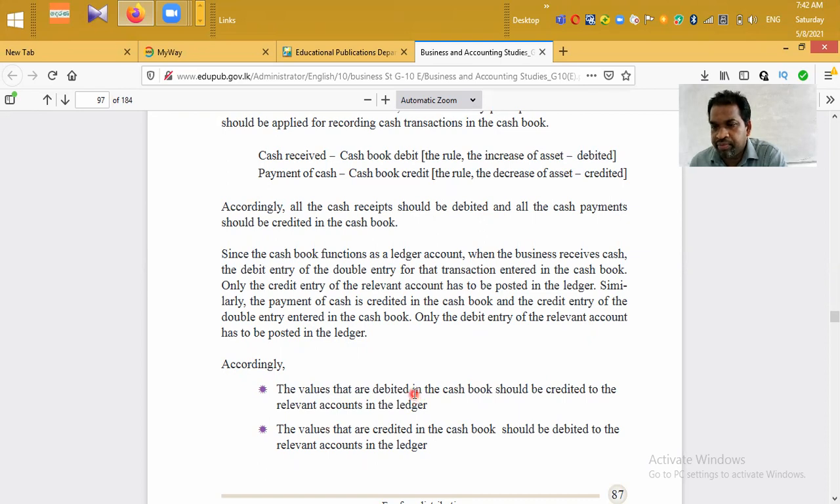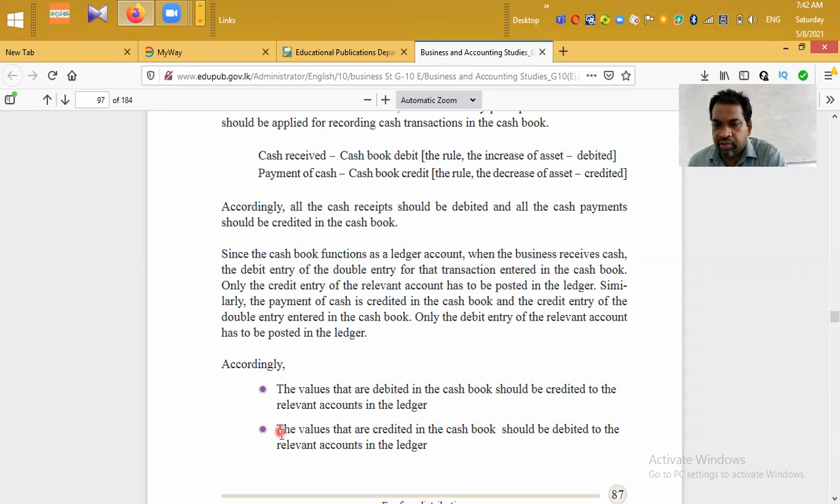For example, when the business receives money from the customer, we debit the cash book and credit the customer's account. When you receive cash from cash sales, we debit the cash book and credit the sales account. When the owner introduces capital to the business, we debit the cash book and credit the capital account.